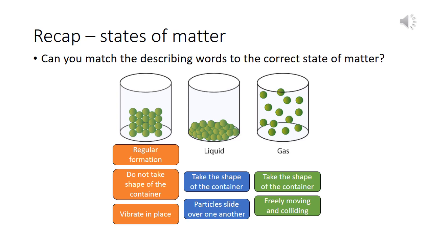How did you get on? Here's what you should have had. For a solid, it has a regular formation. That means the particles are all in that regular pattern you see there. Solids don't take the shape of the container that they are in, and the particles vibrate in place. Liquids do take the shape of the container that they're in, and the particles slide over one another. And for gases, they also take the shape of the container they're in, and they are freely moving and colliding. See how you got on, make any corrections that you need to.